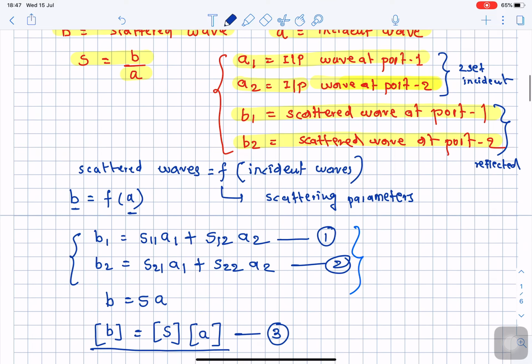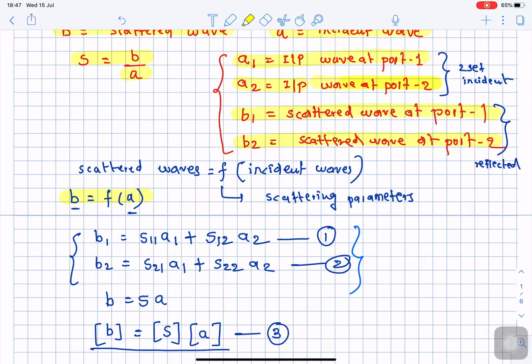So here the scattered waves are indicated as a function of the incident waves. How do we represent this mathematically? The equation of the scattering parameter is denoted in terms of this particular equation, where b is represented as a function of a. You might know how to represent two variables in terms of a certain function.